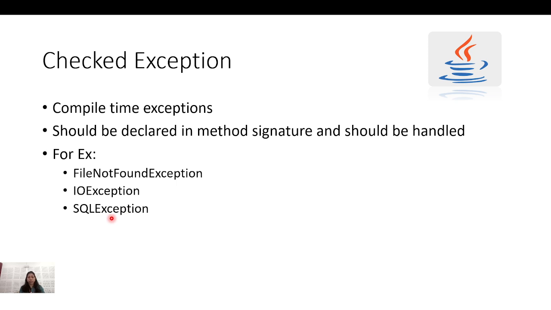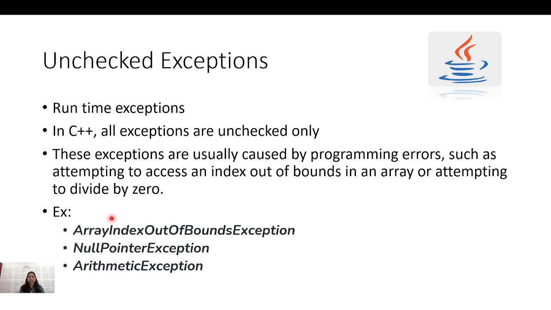If I'm going to use any database classes, then I need to take care of the exceptions which may arise in that handling of the databases. Now, what are the unchecked exceptions? Though I have taken the care, like I reached the bus stop 5 minutes prior, and the bus also comes on time, but in the middle of the journey, if there is a breakdown in that bus, so what is that? That is the unchecked exception, that I cannot predict. So this is the runtime exception you can call.